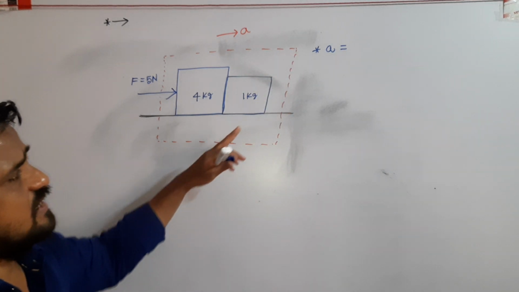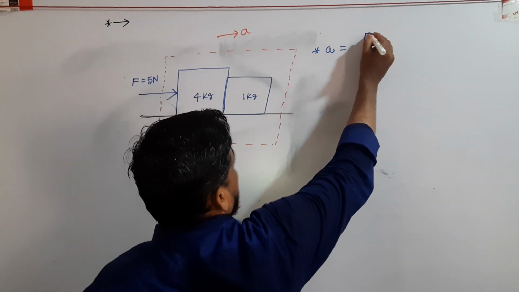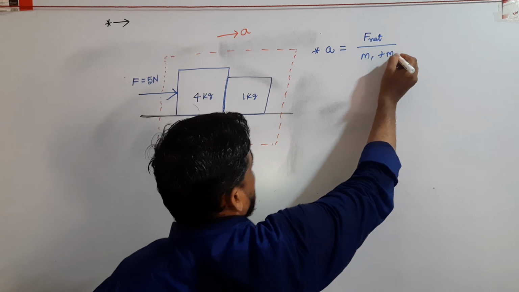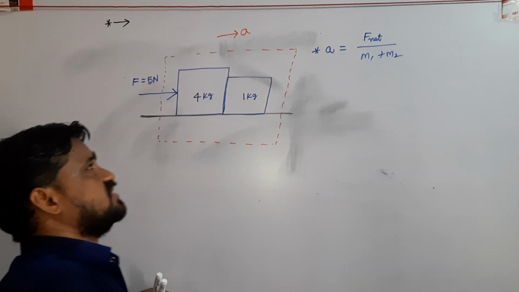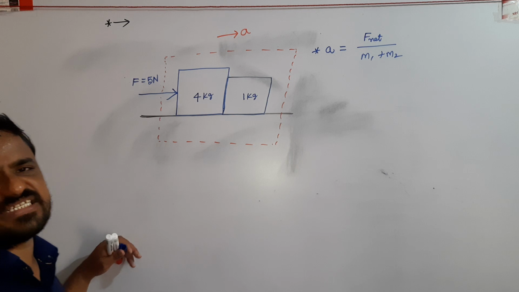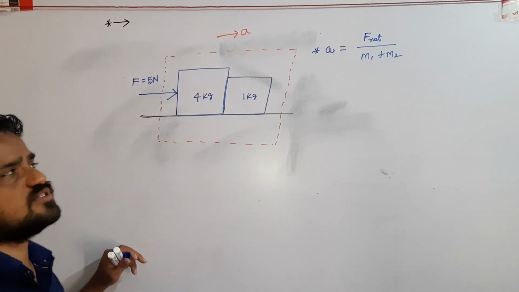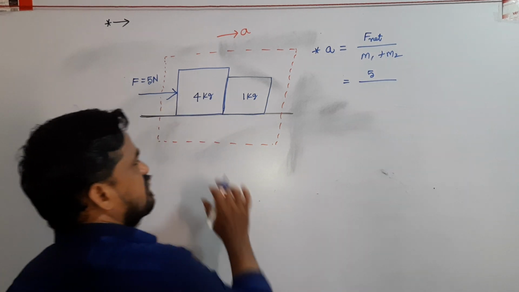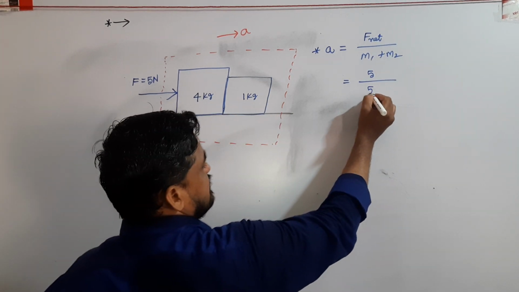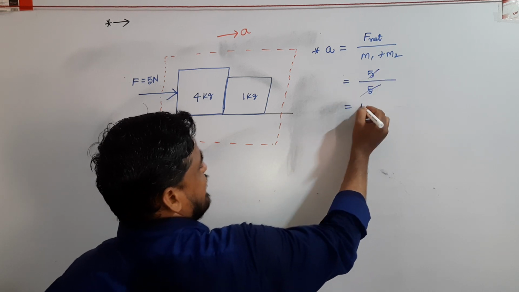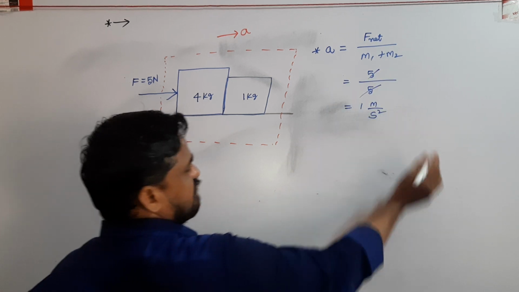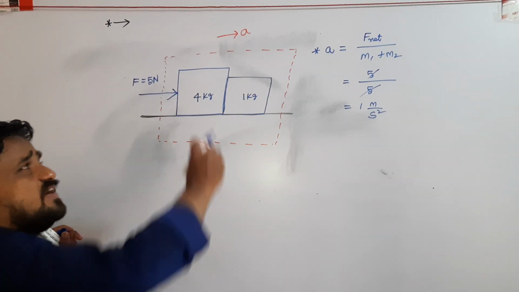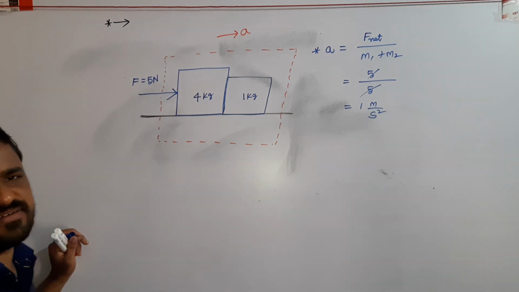That means the acceleration of the system equals net applied force on the system divided by total mass of the system. Here net force is 5 Newton and total mass is 5 kg. So the acceleration of the system is 1 meter per second square.